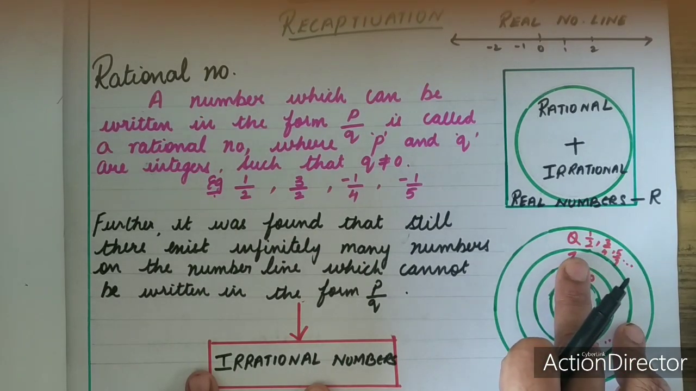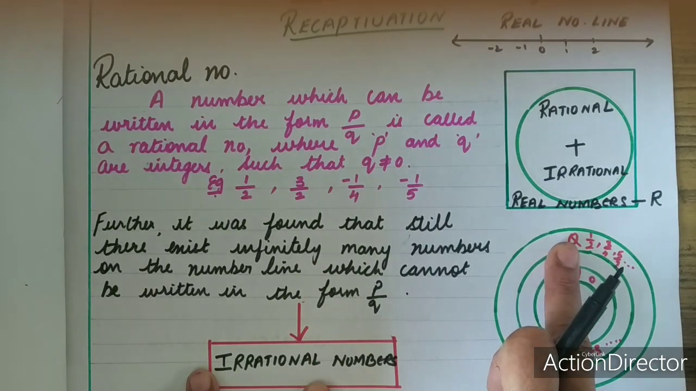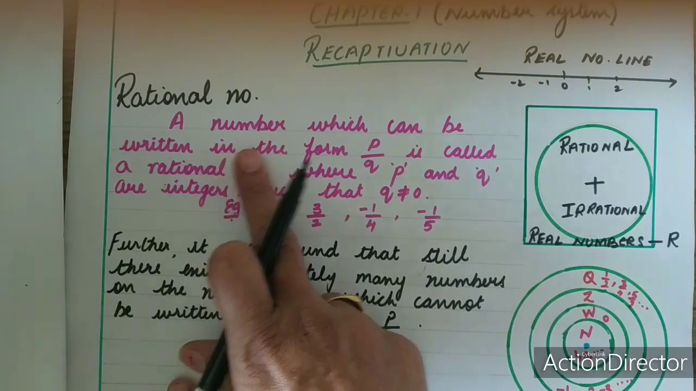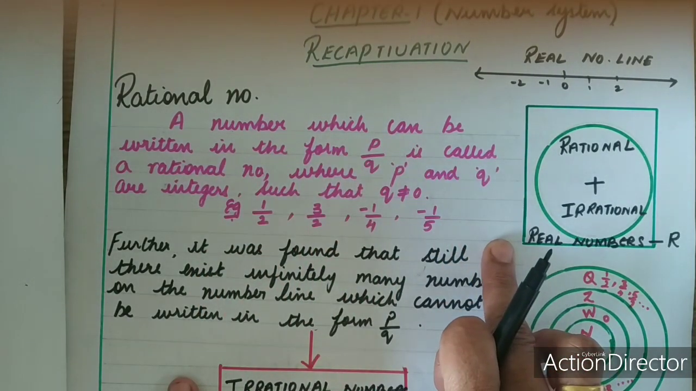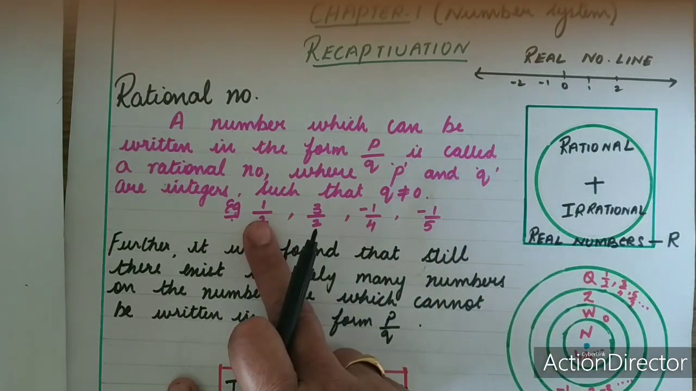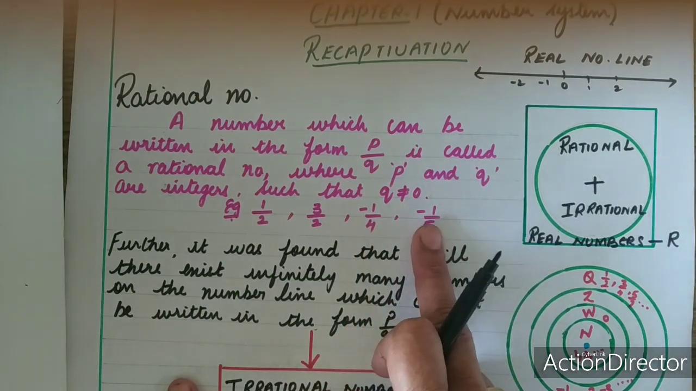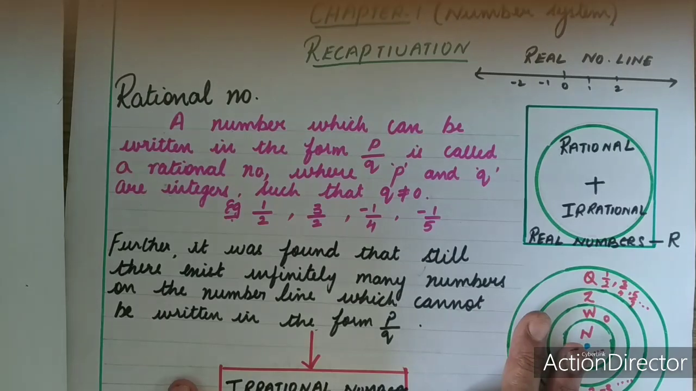Next is integers, a combination of positive natural numbers, negative natural numbers along with the number 0. Next comes the fraction, which is nothing but a part of a whole. Next you learnt rational numbers, numbers which can be written in the form of p by q, where p and q are integers such that q is not equal to 0. Examples: 1 by 2, 3 by 2, minus 1 by 4, minus 1 by 5, etc. These are all the numbers you learnt in your earlier classes.